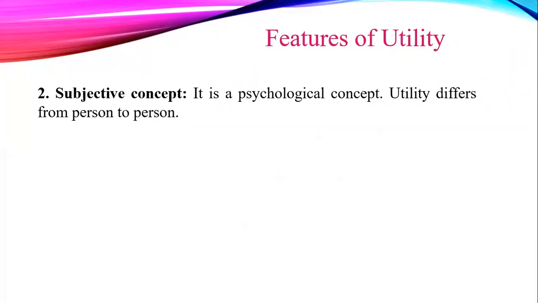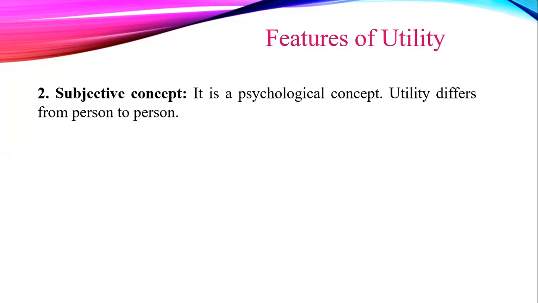The next feature is subjective concept. Utility is a psychological concept. It differs from person to person. This means the utility of a good cannot be the same for all individuals. Utility differs due to differences in taste, preferences, likes, and dislikes.